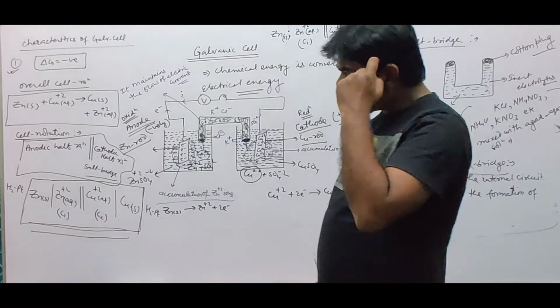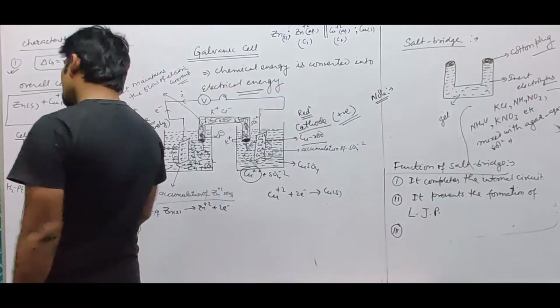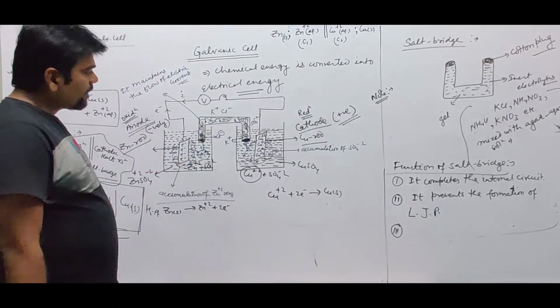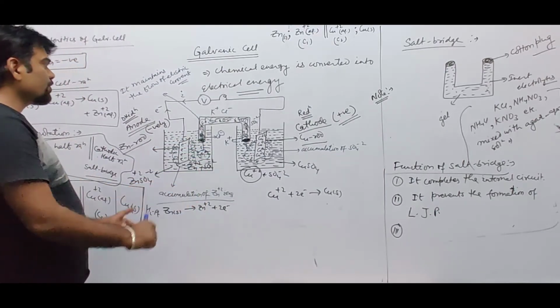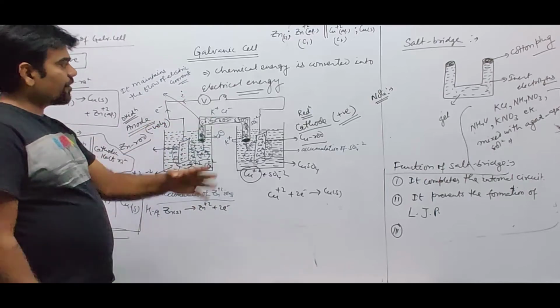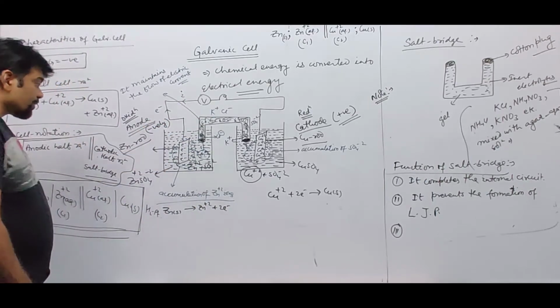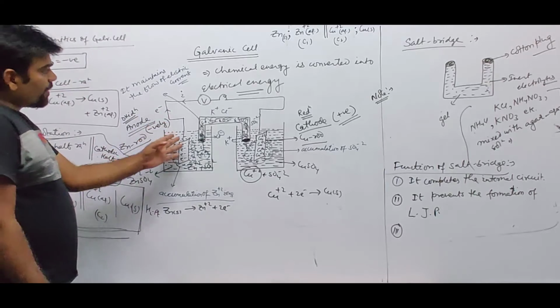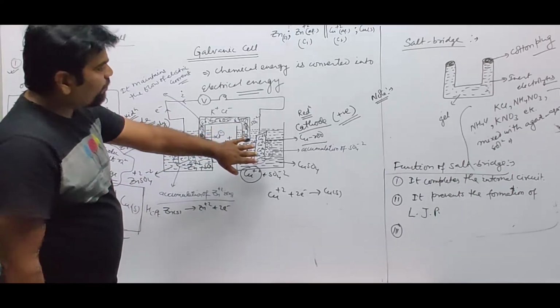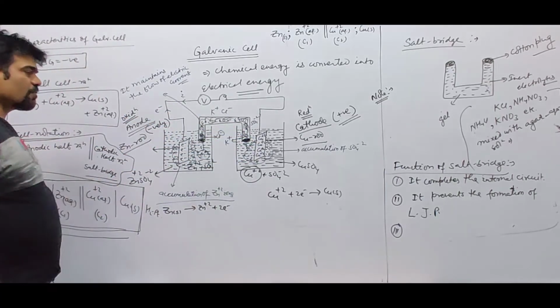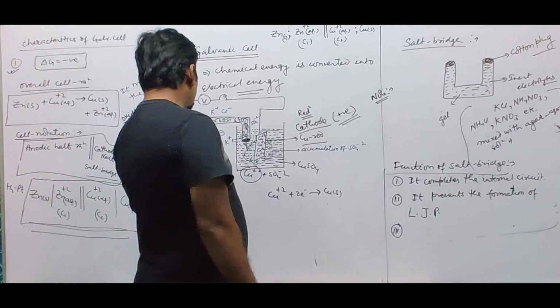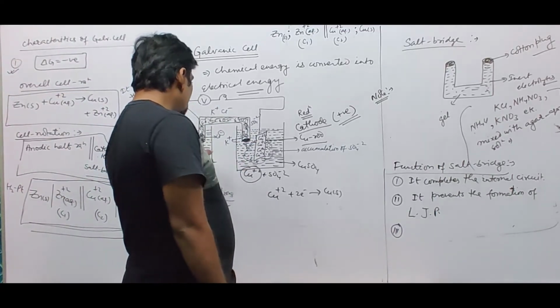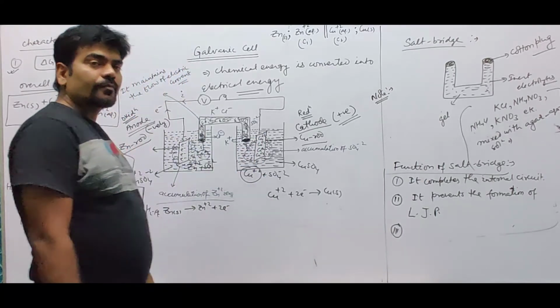So the galvanic cell arrangement is a zinc rod as anode and a copper rod as cathode, dipped in zinc sulfate and copper sulfate, connected through a salt bridge, and an external circuit is there. Electrons will flow from anode to cathode. Current will flow from cathode to anode through the external wire. While through the internal circuit, electrons flow from cathode to anode and current flows from anode to cathode.